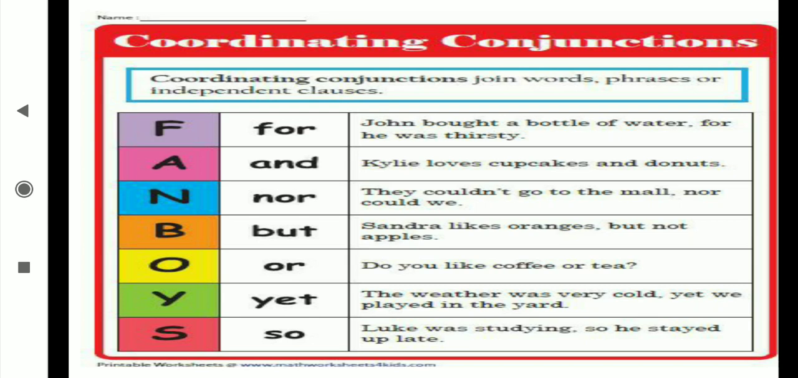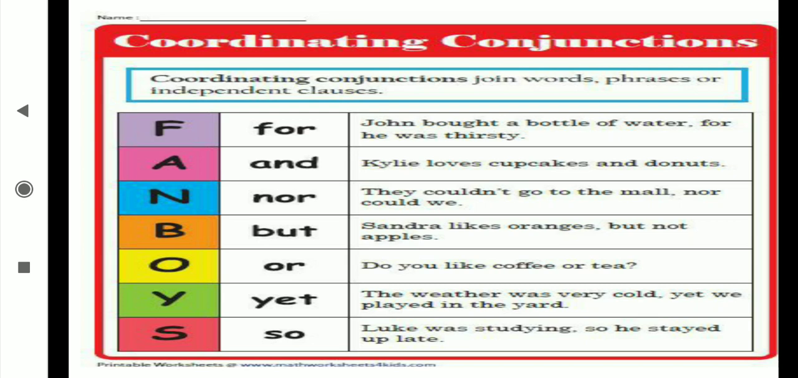Now, Kylie loves cupcakes and donuts. They couldn't go to the mall, nor could we. They also don't go, we also don't go, that's why "nor could we." Sandra likes oranges but not apples. Do you like coffee or tea? The weather was very cold, yet we played in the yard. Luke was studying, so he stayed up late. Now you understood? Before "for" a comma is there, before "nor" also, before "but" also, before "yet" also, before "so" also a comma is there.